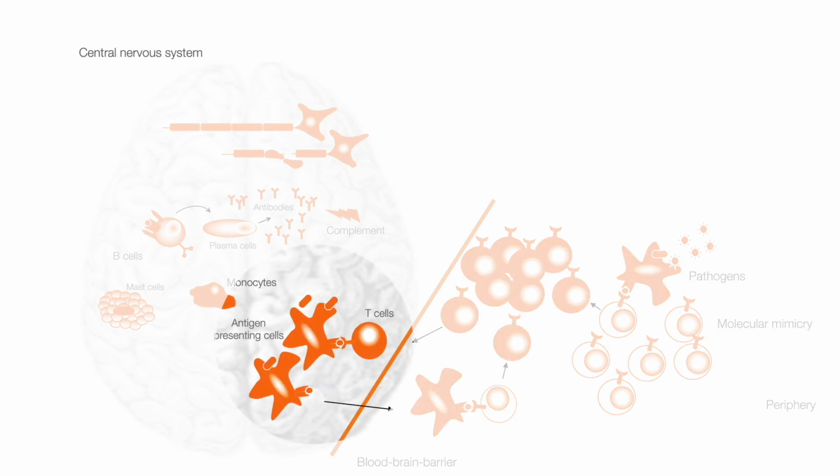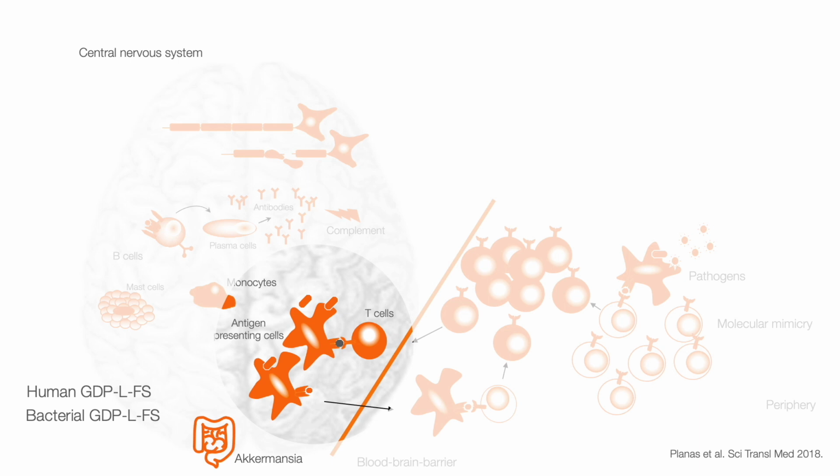A few years ago, our group discovered that in some people affected by MS, the T cells which are present in the brain recognize bits of an enzyme called GDP-L-fucose synthase, which allows the synthesis of fucose, a very important sugar for the brain. Curiously, these T cells, in addition to the human enzyme, also recognize the enzyme from some bacteria of the gut microbiota, and in particular from Akkermansia, which, if you remember, is the bacterium that has been found to be increased the most in people affected by multiple sclerosis.